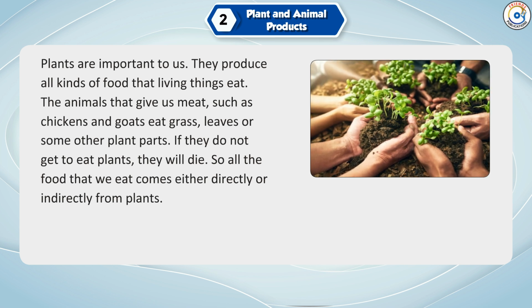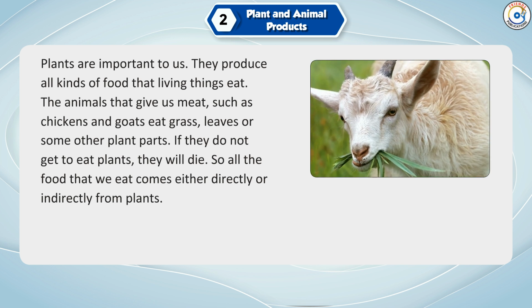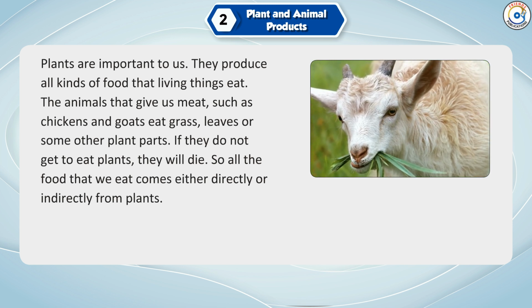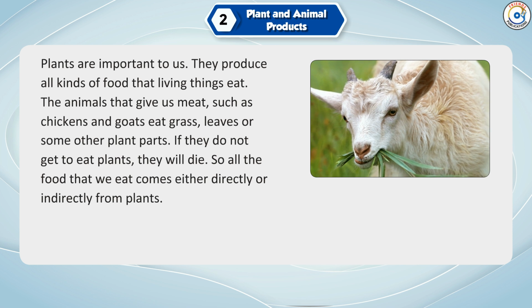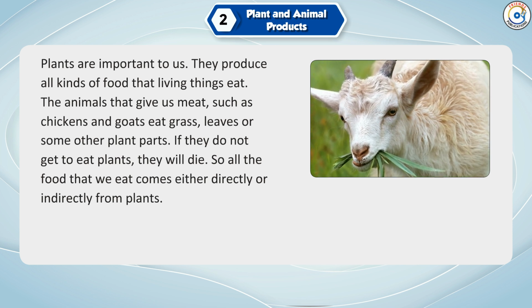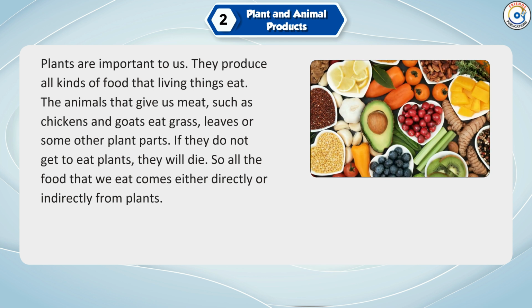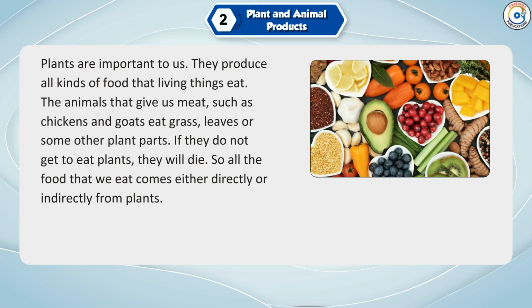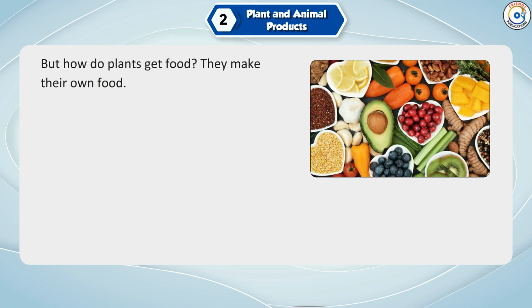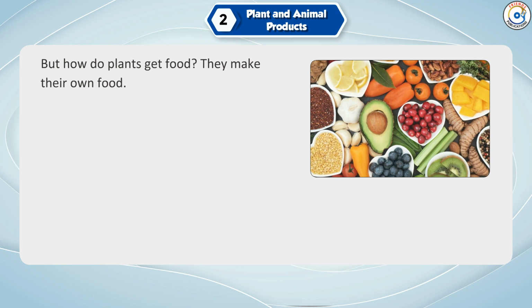They produce all kinds of food that living things eat. The animals that give us meat, such as chickens and goats, eat grass, leaves, or some other plant parts. If they do not get to eat plants, they will die. So, all the food that we eat comes either directly or indirectly from plants. But how do plants get food? They make their own food.